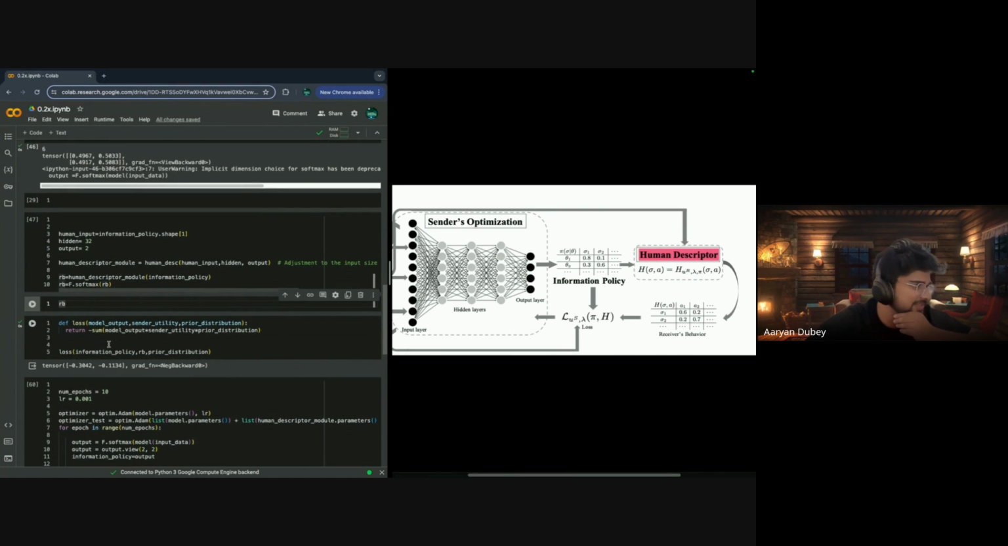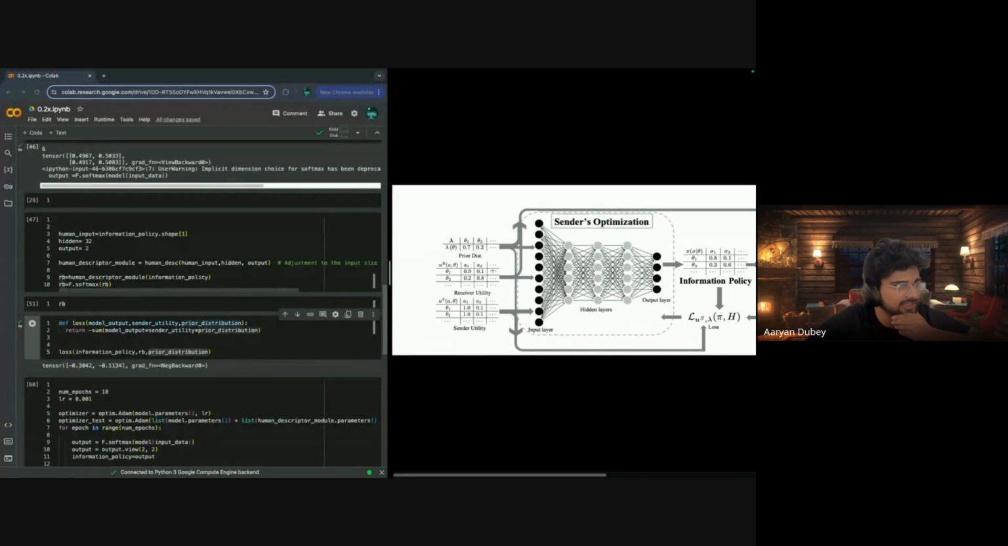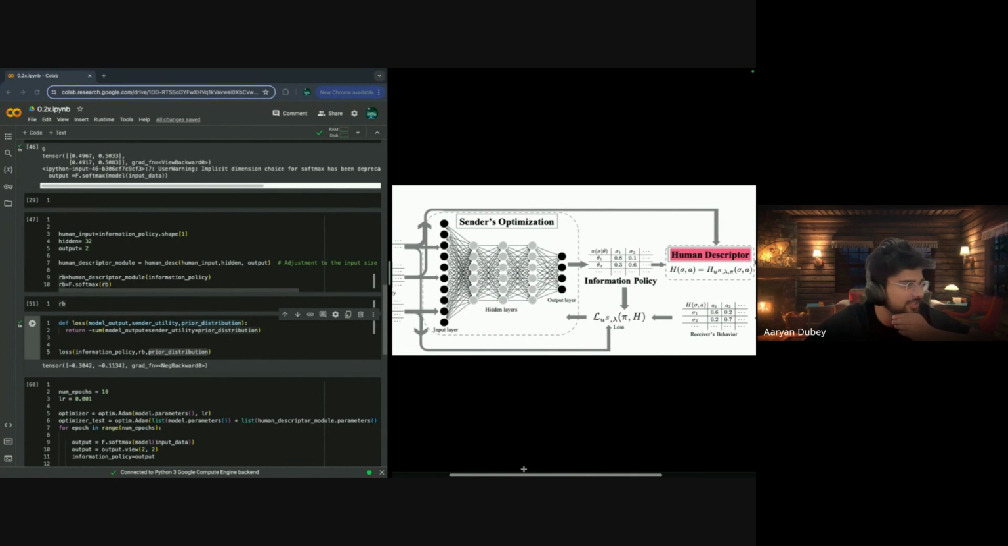Then we define loss again, just to see. So loss takes the model output, that is our information policy that comes from here. Then RB is the receiver behavior that we get from the human descriptor module. And then the prior distribution that we defined earlier, that is here, right? These are the things that generally give us the loss, right?